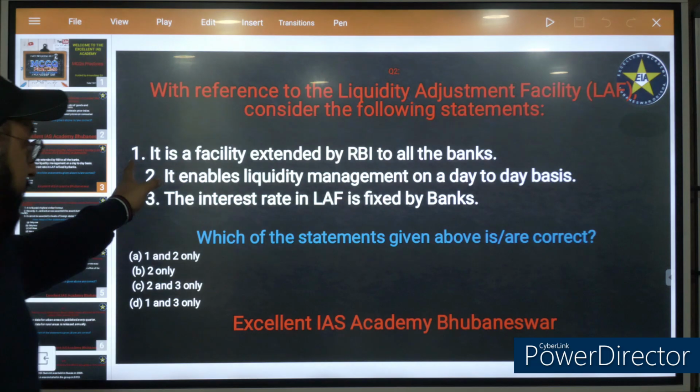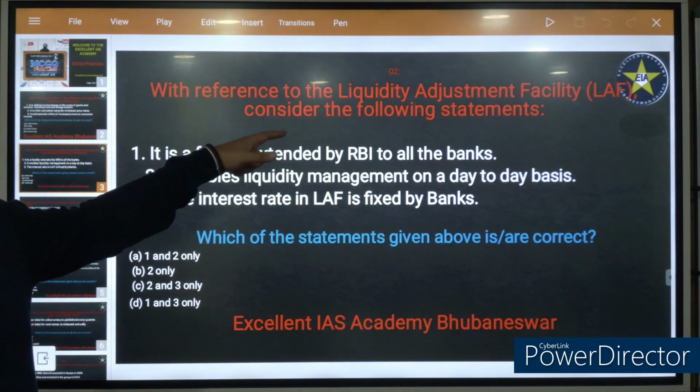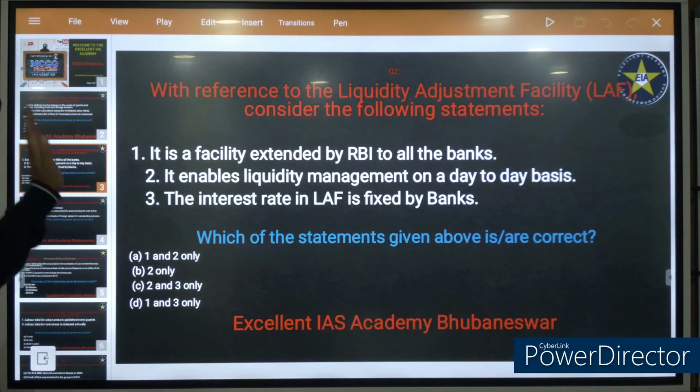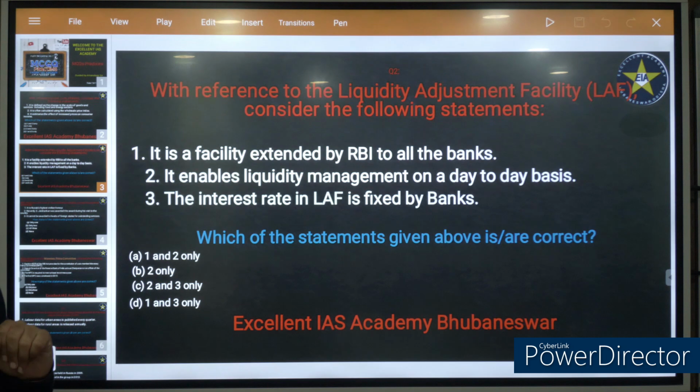So in this case, it is a facility extended by RBI to scheduled commercial banks. It enables liquidity management on a day-to-day basis. Right or wrong? Day-to-day basis.